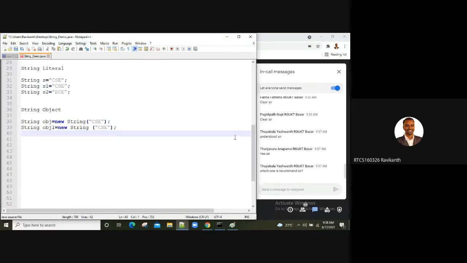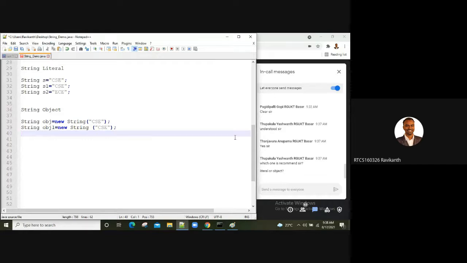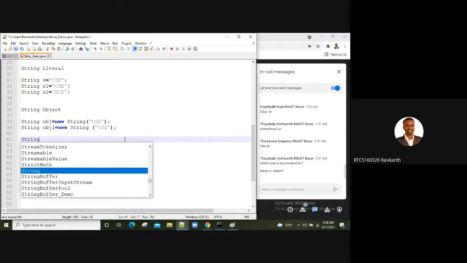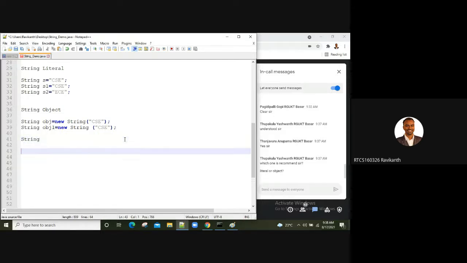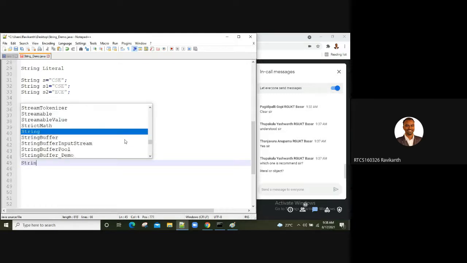Oh, my student has asked me a question. Sir, which one is more recommended? See, it depends, Yashwant. Based on the memory, it depends. You can go with string literal or heap also. You can also make a comparison, sir: which one is preferable with respect to string and string buffer?